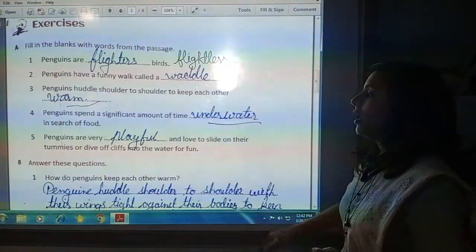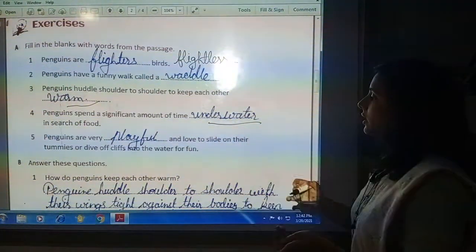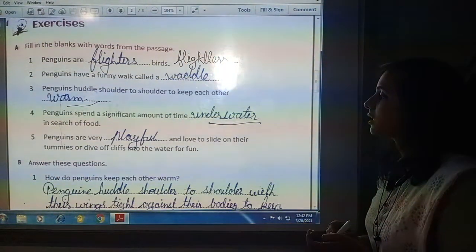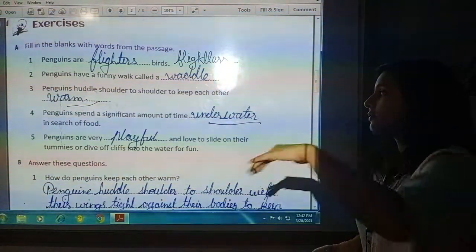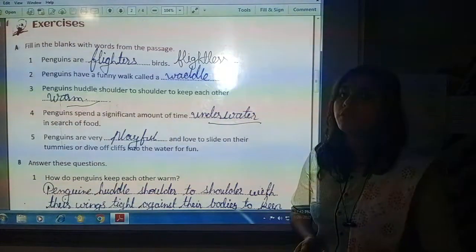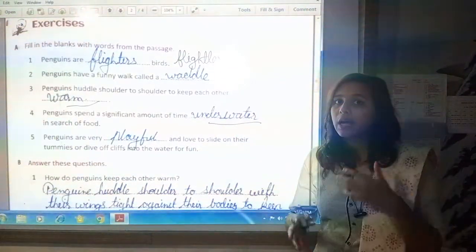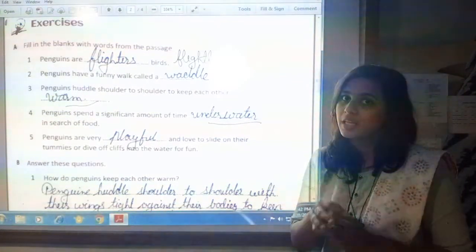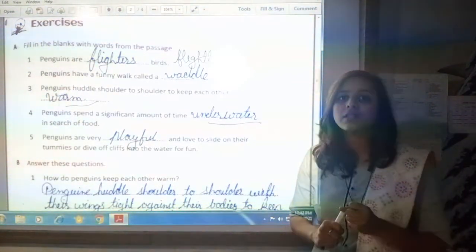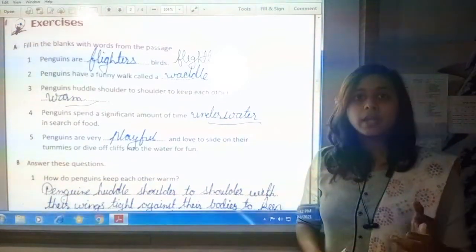Penguins are very dash and love to slide on their tummies or dive off cliffs into the water for fun. When they do this kind of fun, that means they like to have mischievous things and they like to enjoy.